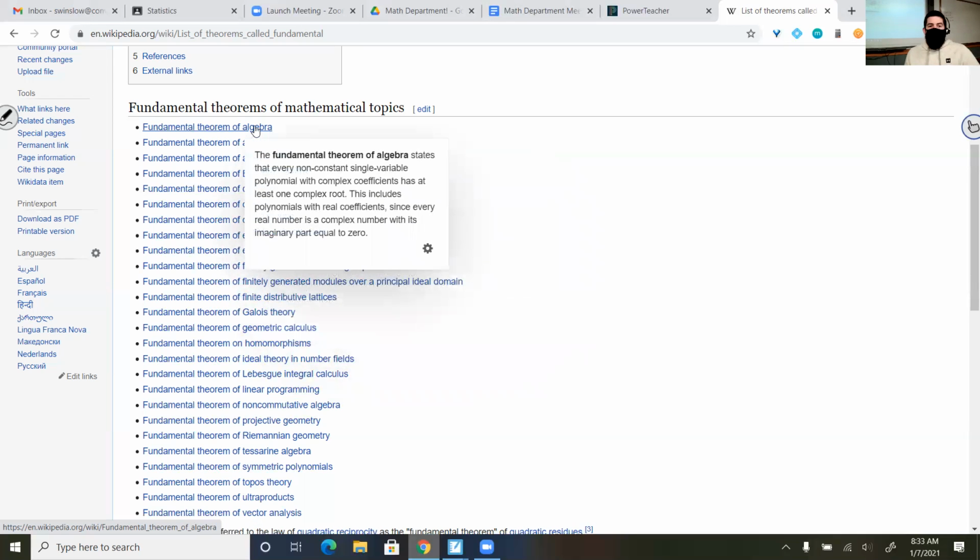Fundamental theorem of algebra, it states that every non-constant single variable polynomial with complex coefficients has at least one complex root. What that is saying is that complex numbers, we've gone over them, are every possible number that you can imagine. So that includes real and imaginary numbers.